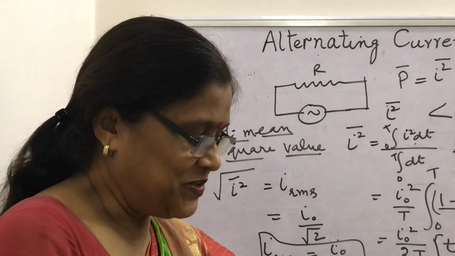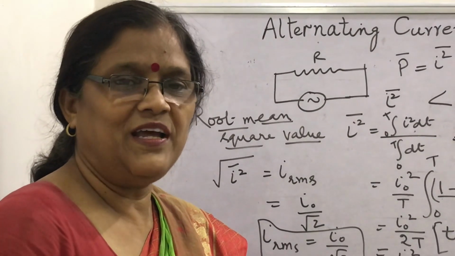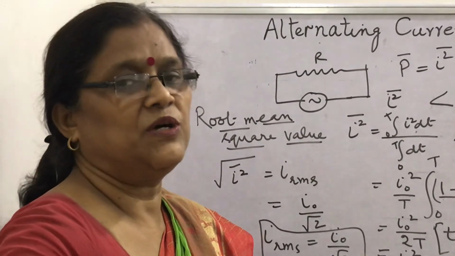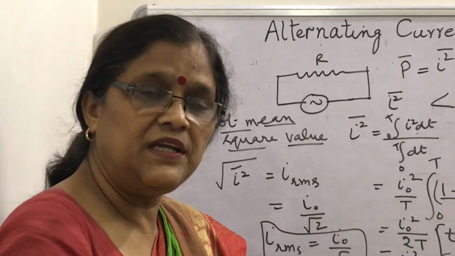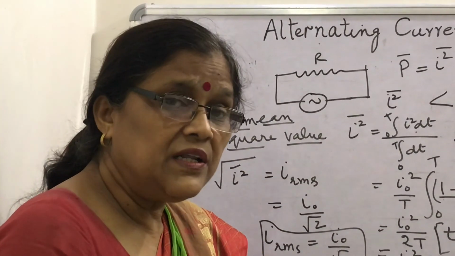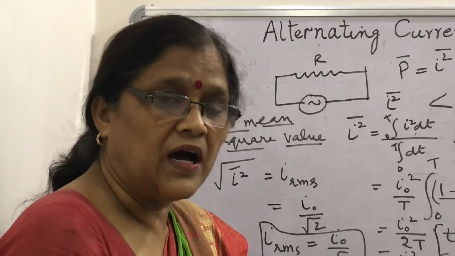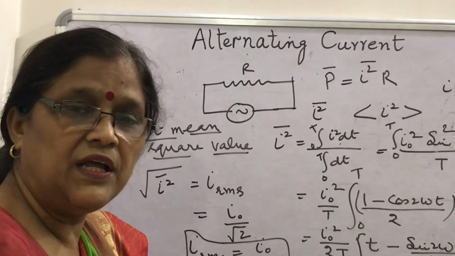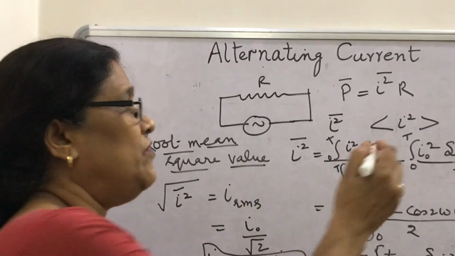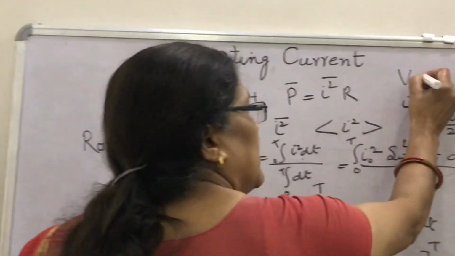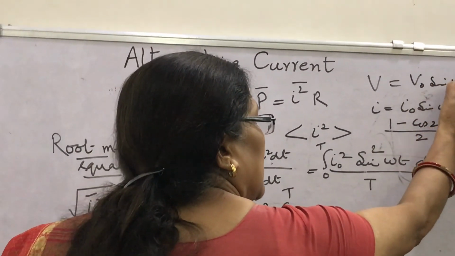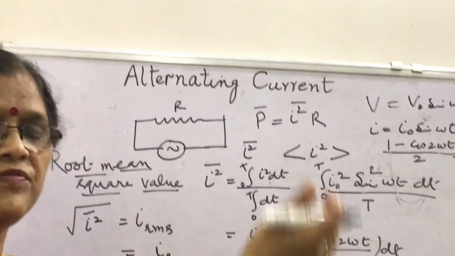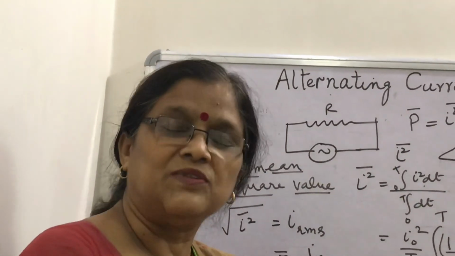I hope you must have enjoyed this lecture today. I will finish here. In the next lecture, I will tell you about AC flowing through various components, like the resistor. We will see how you can write the AC in the resistor, current form I equal to I naught sin omega t, voltage V equal to V naught sin omega t. Then if the resistance is R, how will you find the peak value I naught in terms of R and V naught?